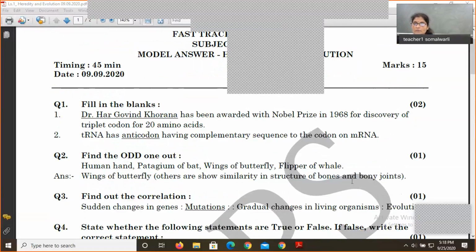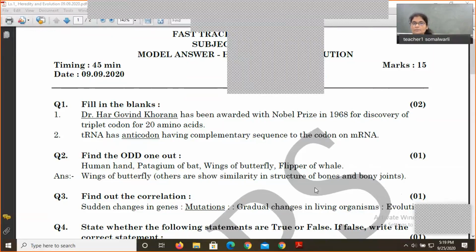So whatever option you have chosen, you must be able to give correct justification for that. As far as this question is concerned: human hand, patagium of bat, wings of butterfly, and flipper of whale. Just by looking at all 4 words, you'll be able to guess why wings of butterfly is odd. Others show similarity in the structure of bones and bony joints. That is what we have learned in the anatomical evidence. Wings of butterfly doesn't fit, because there is no question of internal bony structure, because the organism itself is different.